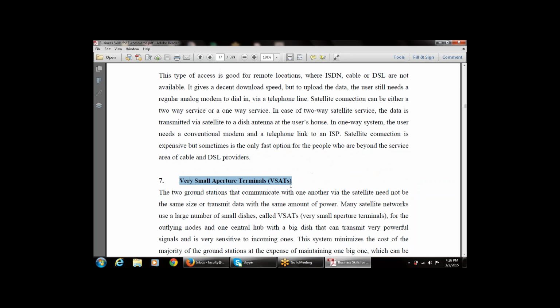Then the seventh one is VSAT, that is very small aperture terminal. That also uses the satellite connection. So this satellite network uses a large number of small dishes known as VSAT.